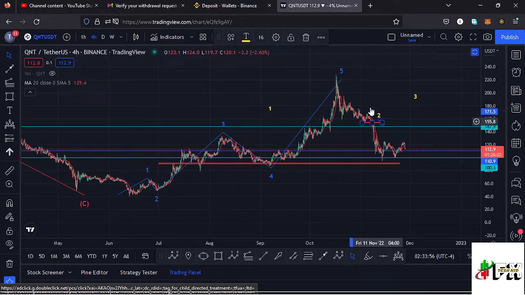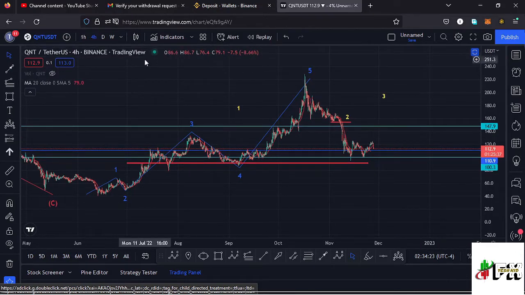And I believe this is what we have been seeing over here, and we have made our low at around the $94.4 mark in the formation of this higher Elliott wave count 2, and there are chances that we might have seen the low for this higher Elliott wave count 2. And assuming that the low is in, whatever we expect next is a movement to the upper side in the formation of a higher Elliott wave count 3, and I believe that is what is playing out here on the